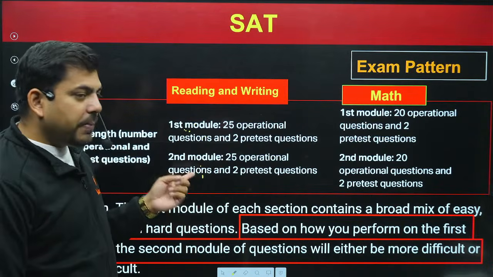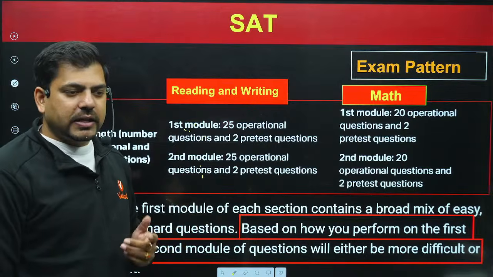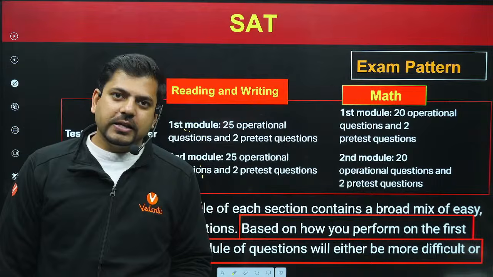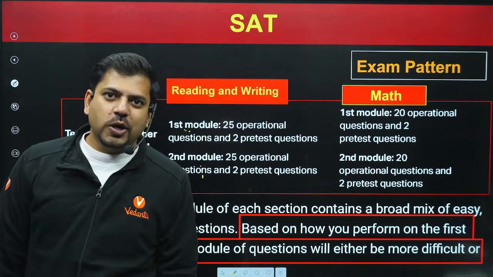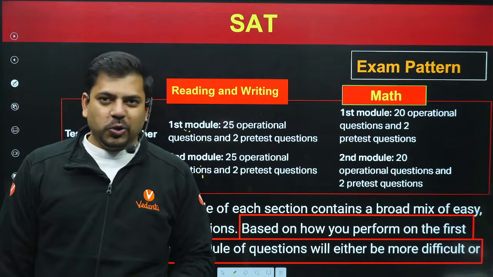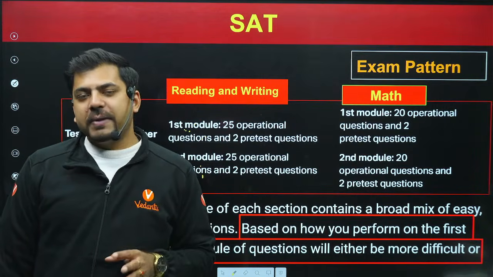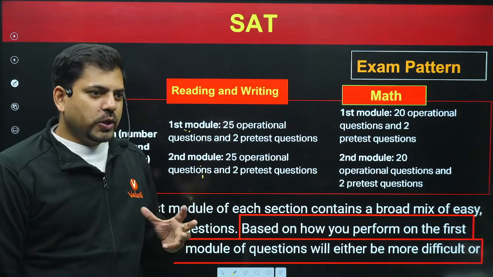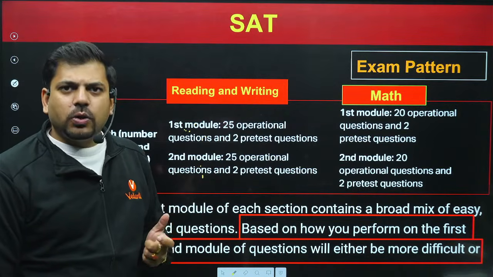Okay, and based on that, you will say, sir, if there is a candidate who is not that intelligent, then he is getting incentivized because the next paper will be easier and then he'll attempt all of them. No, it does not happen like that. They normalize the score. Normalization might not be the correct word.